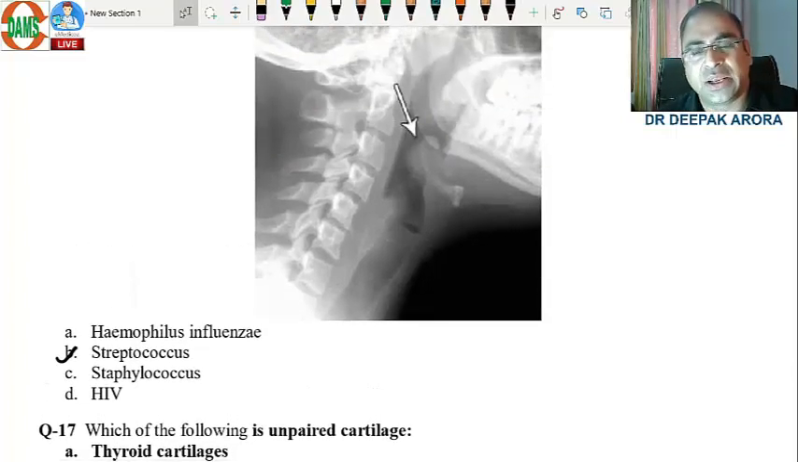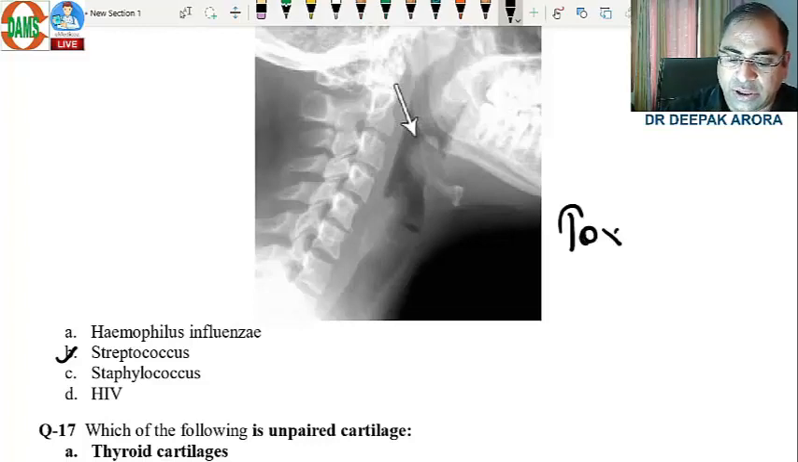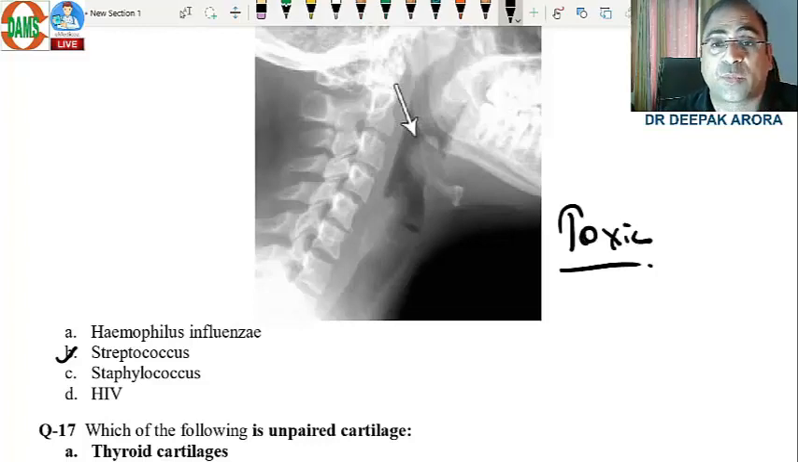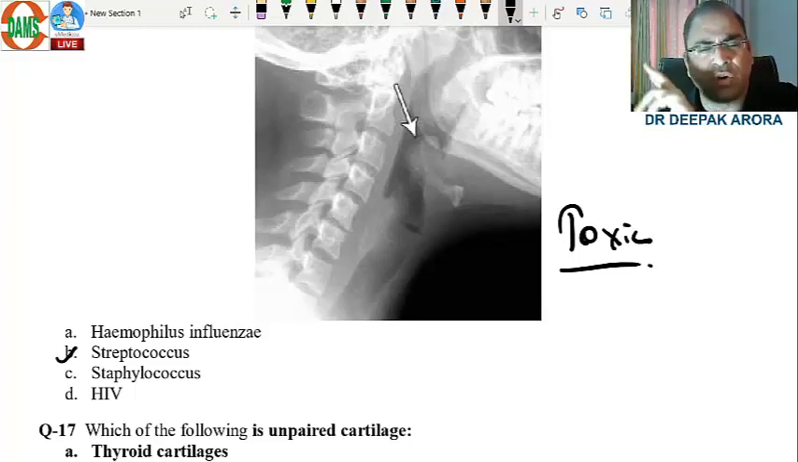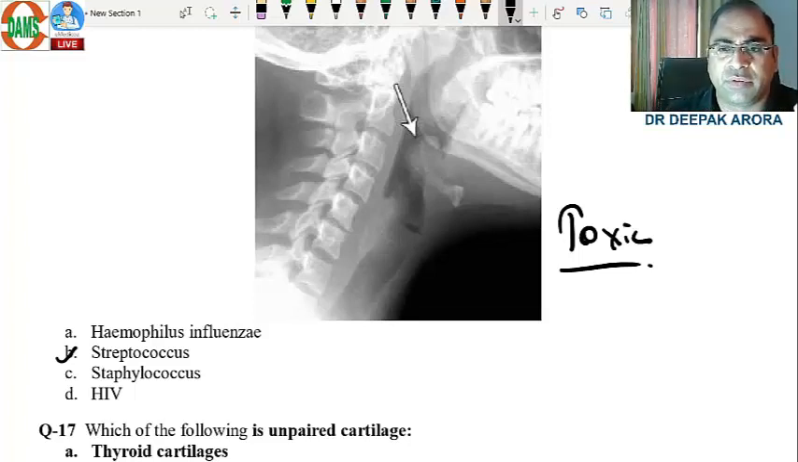Epiglottitis, thumb sign, toxic patient. Always remember beta, this patient is very toxic. We have to take special care. In the upcoming INICET they can raise a question on which of the following should not be done. So always remember, in an epiglottitis patient, thumb sign, toxic patient, we never give any painful stimuli. Never give any painful stimuli.